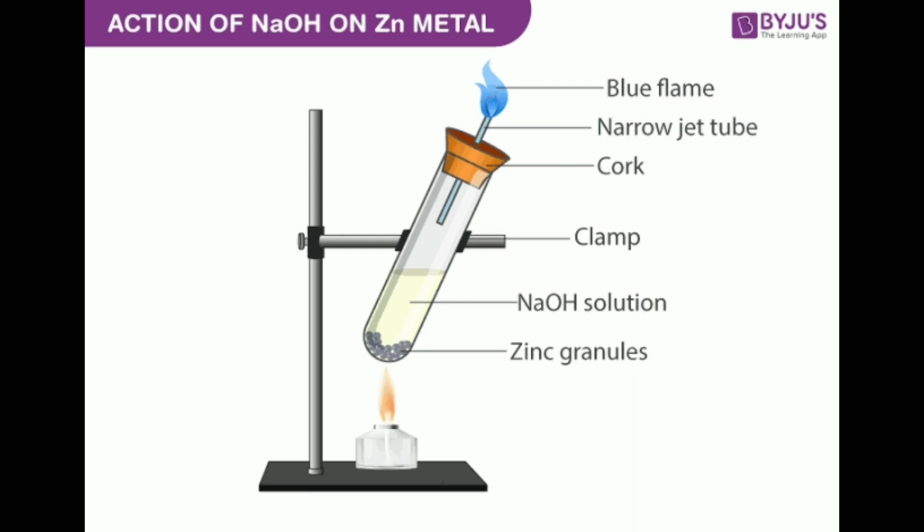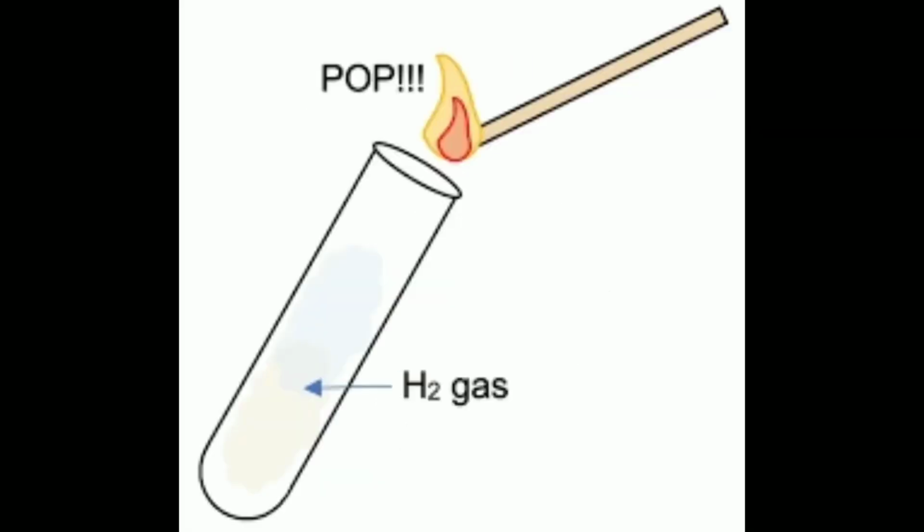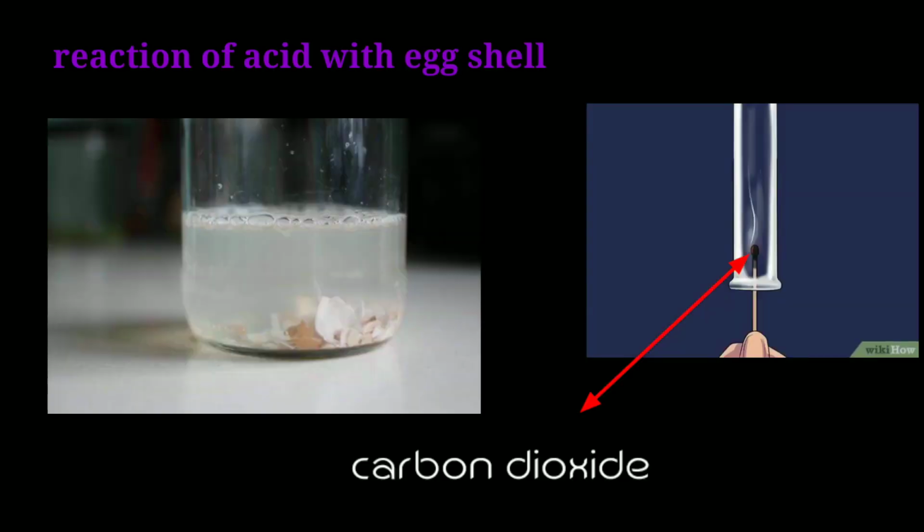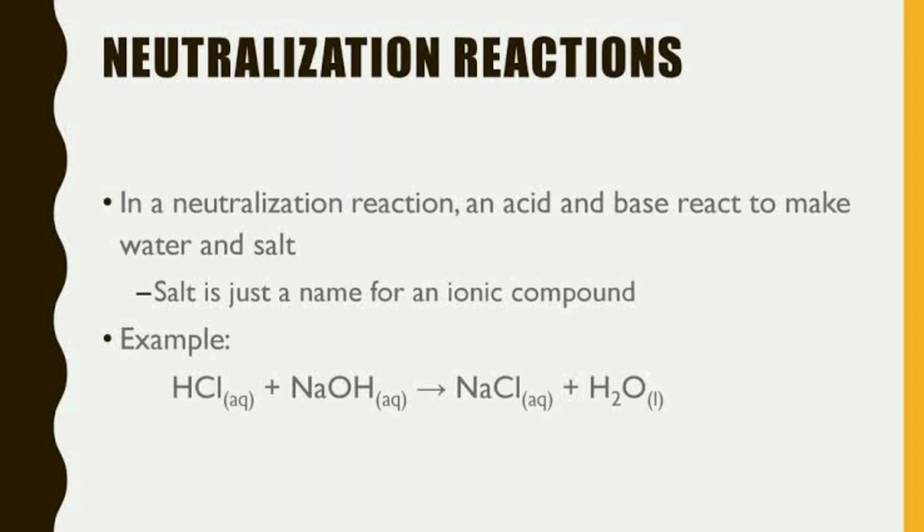Next, reaction of bases with metals. Bases like sodium hydroxide react with metals and release hydrogen gas. Next topic, reaction of acid with eggshell. Eggshell is made up of calcium carbonate. The acetic acid reacts with the calcium carbonate in the eggshell and releases carbon dioxide gas.